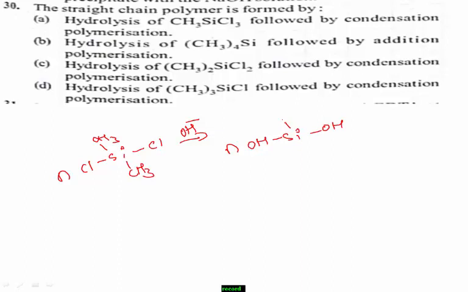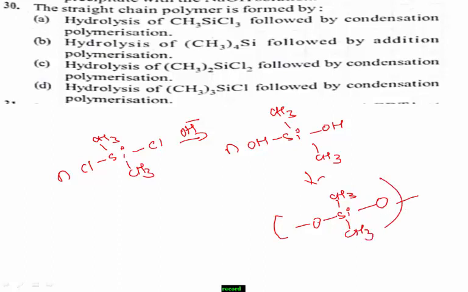Here I write another CH3 group, then we get a linkage like silicon, with CH3 and oxygen, and here one CH3. Therefore, this is the structure of the polymerized term. Therefore, the right answer for this question is option C. Option C is the right answer.